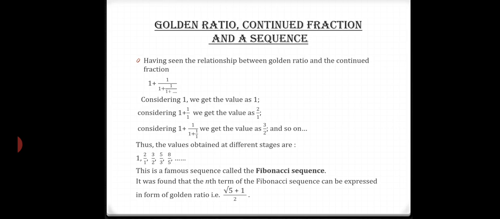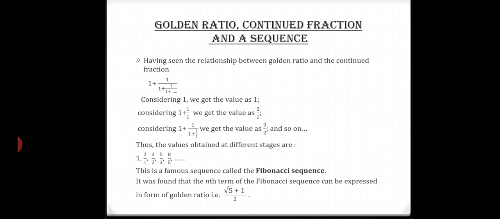Now golden ratio, continued fraction and a sequence. As seen in the previous example, if we consider 1, we get the value as 1. Considering 1 plus 1 by 1, we get the value 2 by 1.